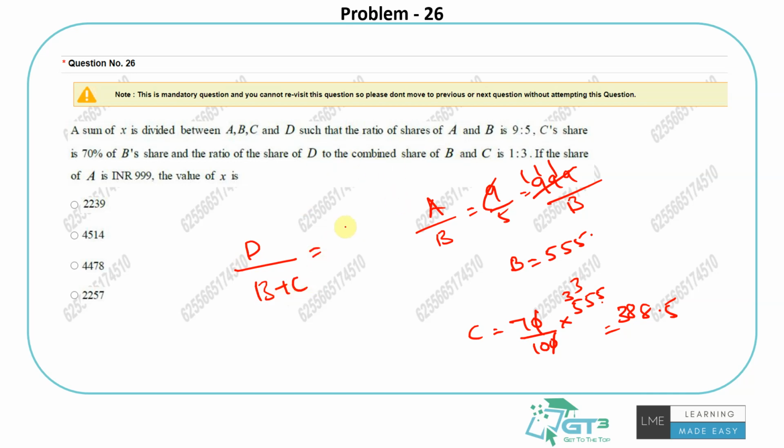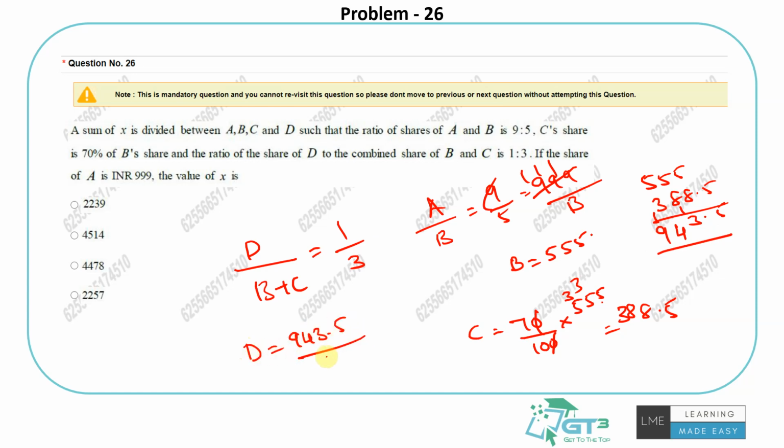And d, ratio of share of d and combined share of b and c is 1 by 3. So I know b is 555 and c is 388.5. So d is nothing but 943.5 by 3. So I just need to add all 4 of them. So I know b plus c is already 943.5, and A is 999 and D is 314.5.